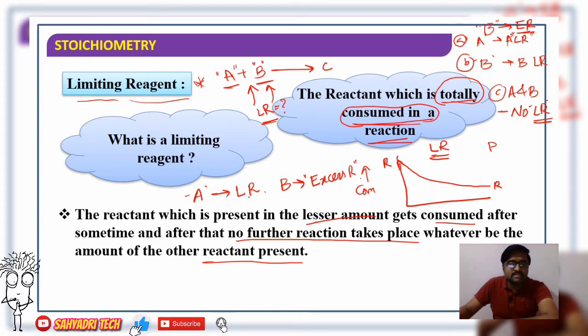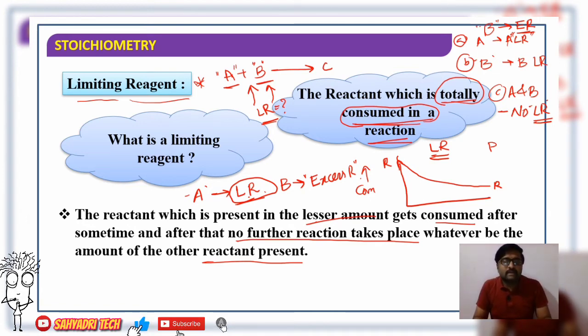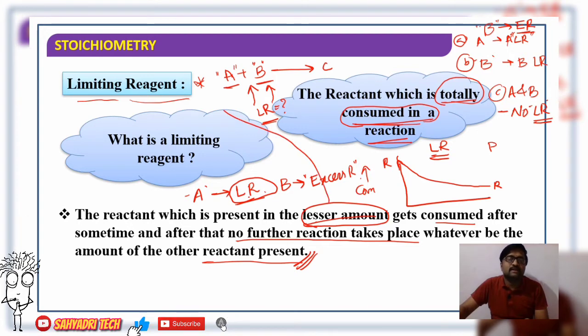Anyway, we are concentrating on the concept of limiting reagent, so let me repeat the definition. The reactant which is totally consumed in a reaction is called a limiting reagent. Usually, the reactant which is present in lesser amount gets consumed after some time and no further reaction takes place, whatever the amount of the other reactant. Therefore, such a reactant which is present in less quantity is referred to as a limiting reagent.